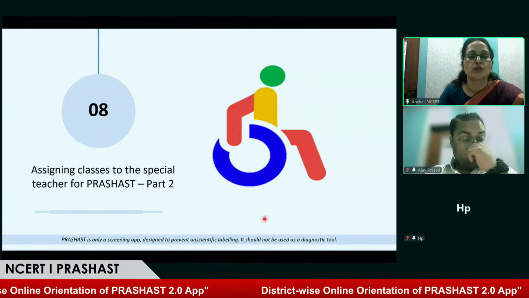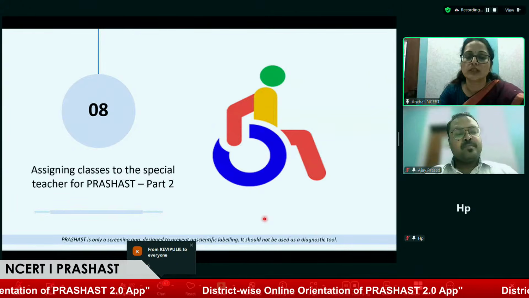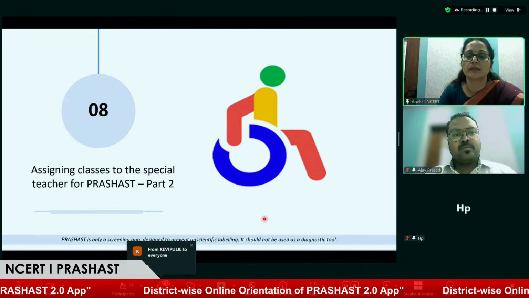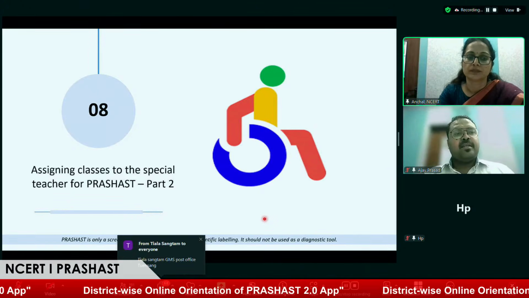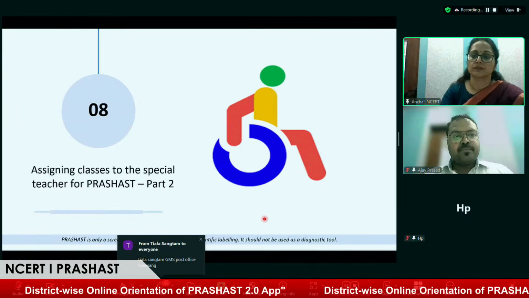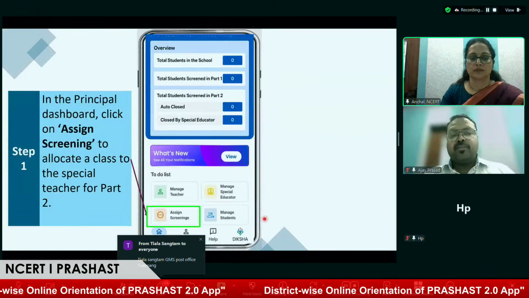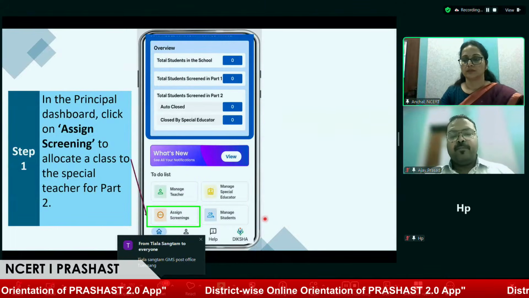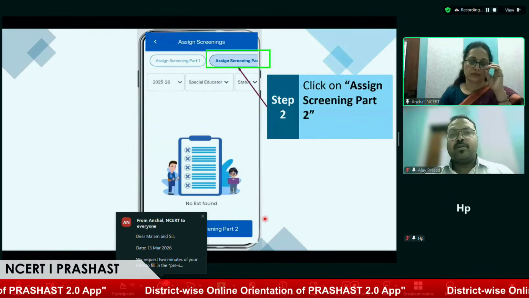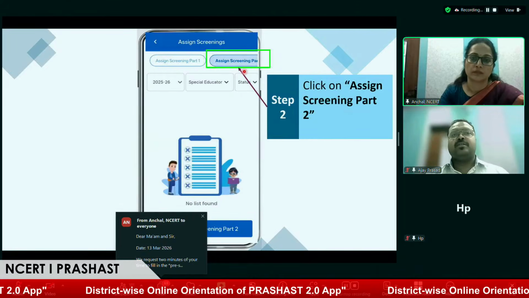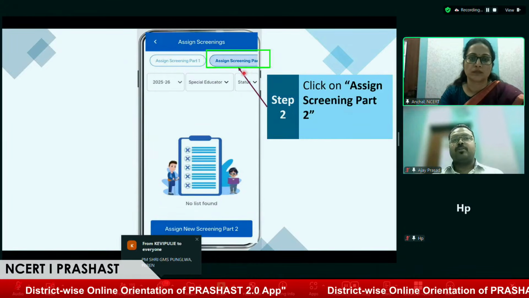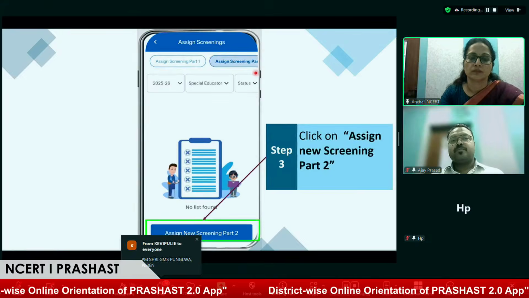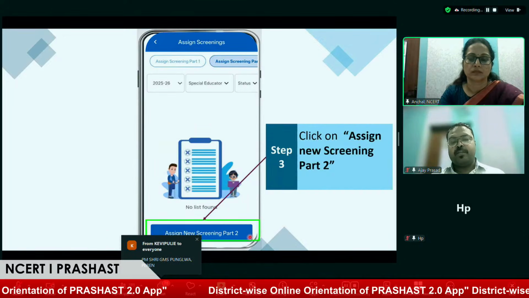So how can they assign classes to the special educator for part 2 screening? Yes, ma'am. To assign classes for the special educator, the head teacher will go to the assign screening tab. On clicking assign screening, the head teacher will have to select the option of assign screening part 2, followed by assign new screening part 2.